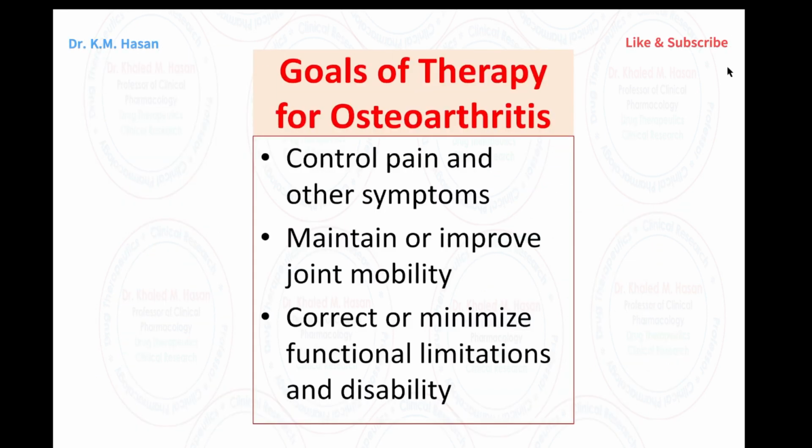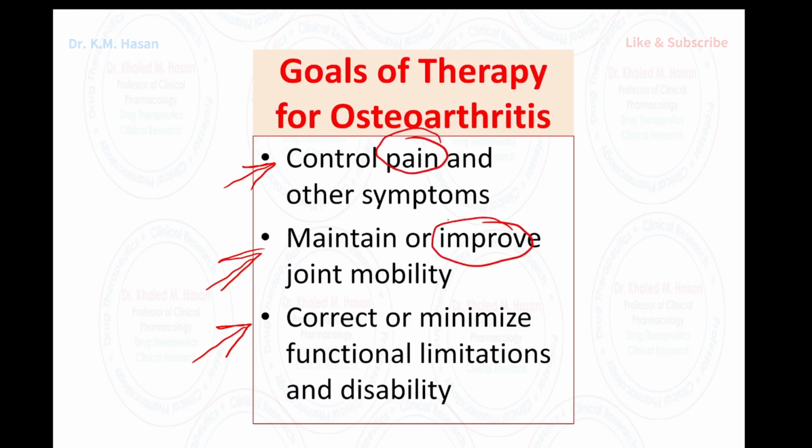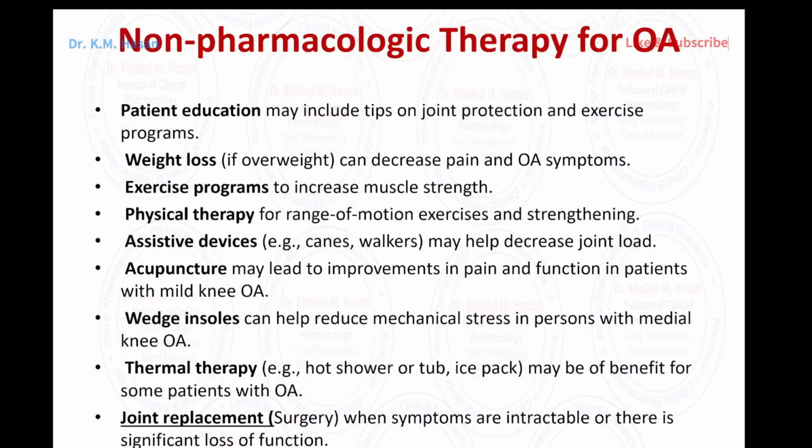Goal of therapy when you have patients who suffer from osteoarthritis: number one, to control pain and other symptoms. We also need to improve joint mobility, and correct and minimize functional limitation and disability. All these are considered goals of our therapy. Control pain, improve joint mobility, and minimize the limitation. How can we interfere with these goals?